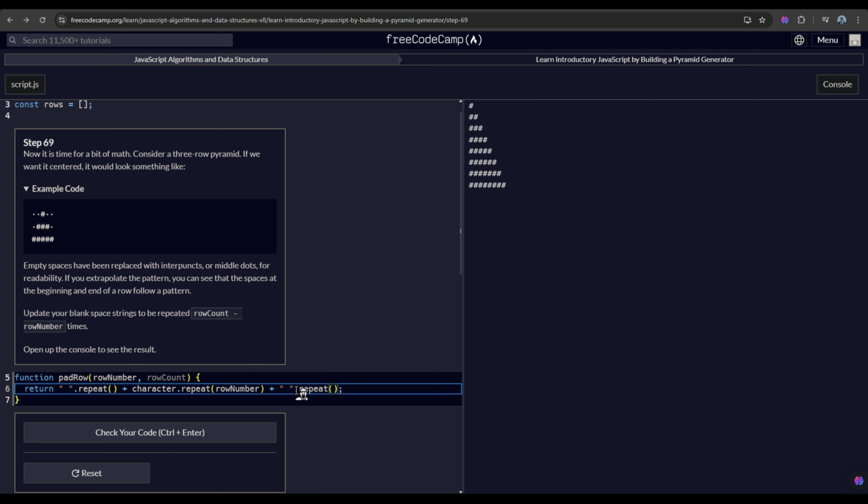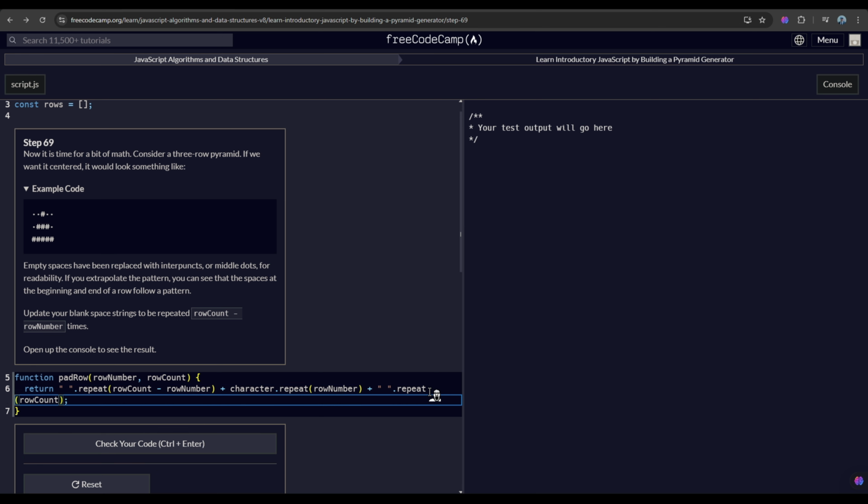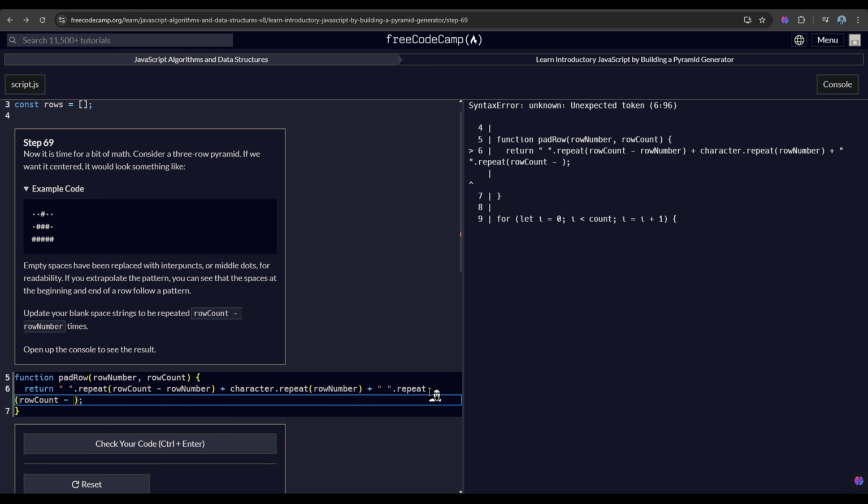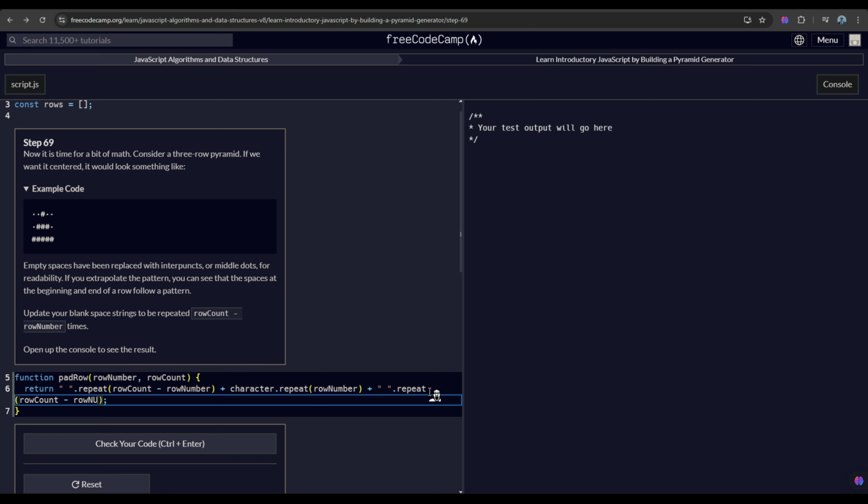And it has to repeat something based on a calculation. That would mean the result of the row count deducted by the row number would be the repeat value of our blank space strings. So row count minus row number here, and then also at the ending of our character repeated string, row number.